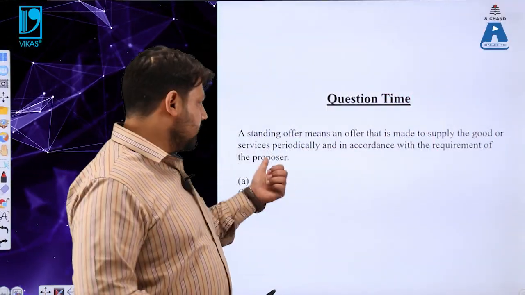उसके बाद we had a discussion regarding acceptance. What is a valid acceptance? What are the legal rules required to form a valid acceptance? All right, and when the valid offer and valid acceptance is there, what do we do? You make a contract, and that can be a valid contract. So in order to run a business, in order to form a business, in order to be a part of that business, you should know what are the essentials required to form a valid offer, valid acceptance that particularly constitutes a valid contract.